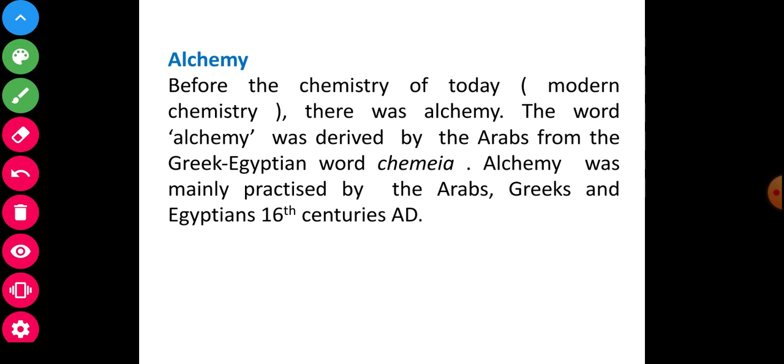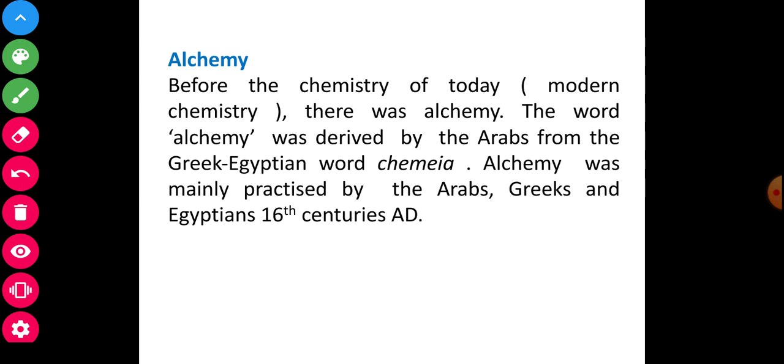Previously I had discussed alchemy. According to the paragraph given here, do you understand that the word comes from the Greek-Egyptian word chemia?